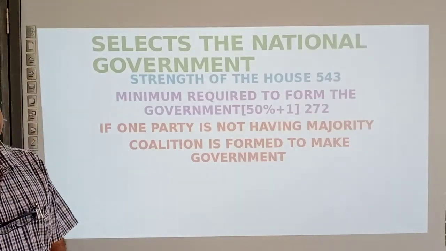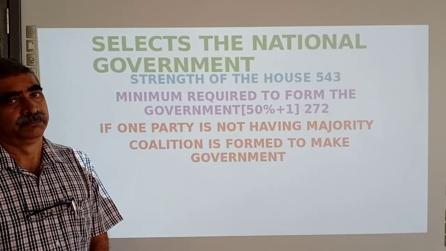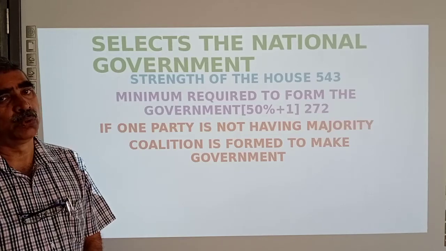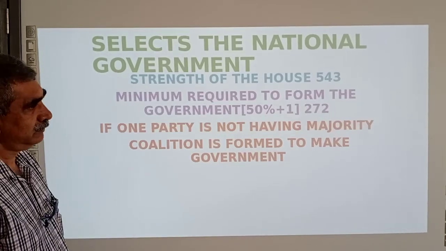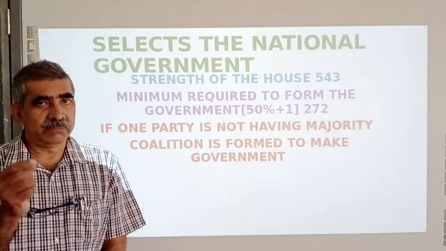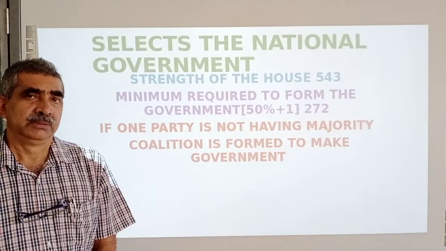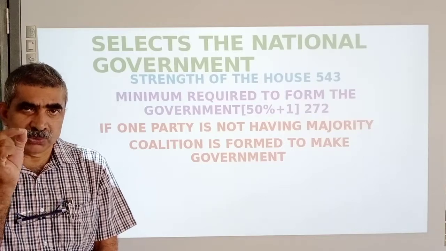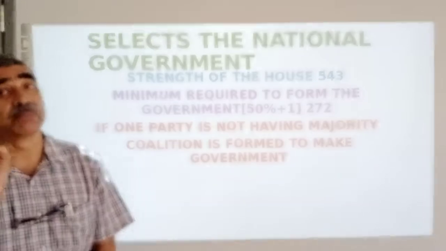The strength of the house, Lok Sabha, is 543. So the government is formed by the majority party in Lok Sabha.